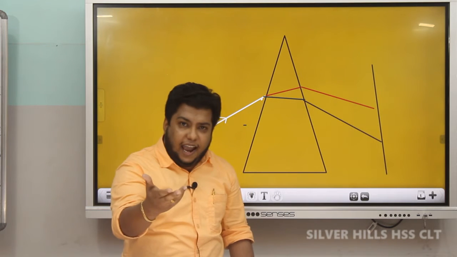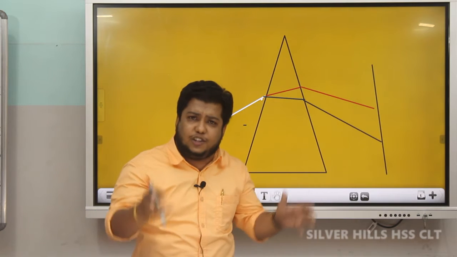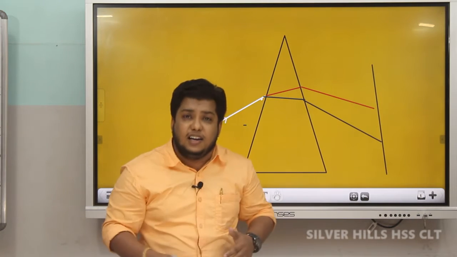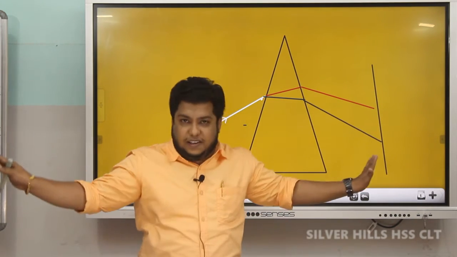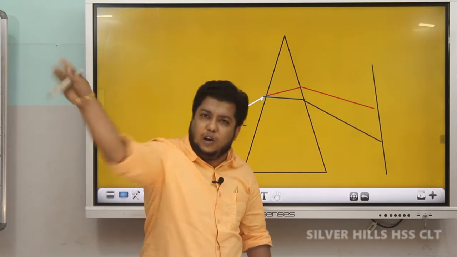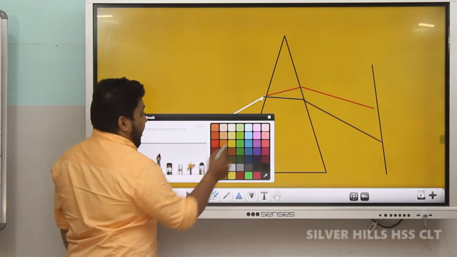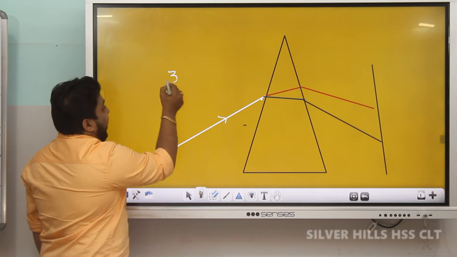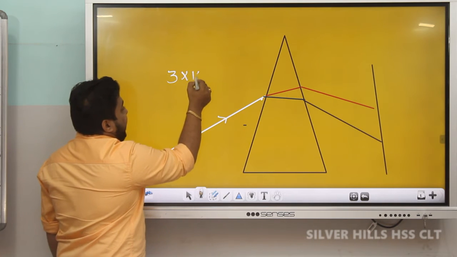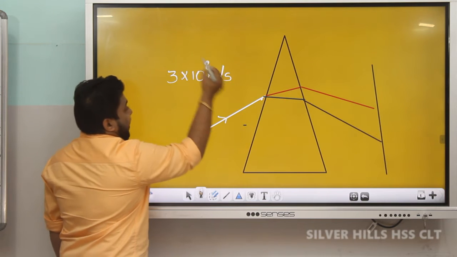In air and vacuum, all the 7 component colors, violet, indigo, blue, green, etc., travel with the same velocity. That velocity is 3 into 10 raised to 8 meter per second.